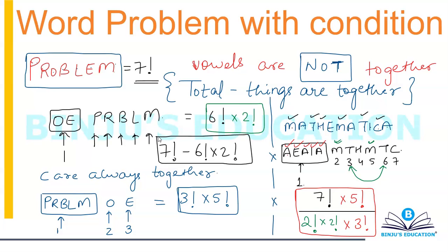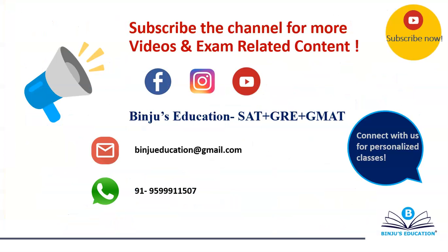I have formed 11-12 different questions with different conditions, which will help you in better understanding. Remember that this logic is not limited only to word problems. It can be used for any type of problem: books, people, computers, laptops, whatever you are arranging.